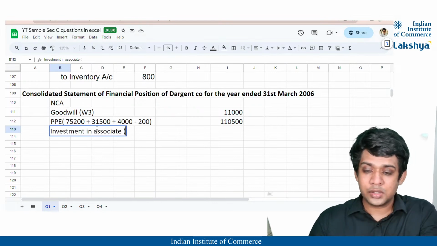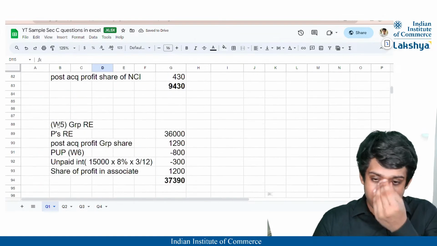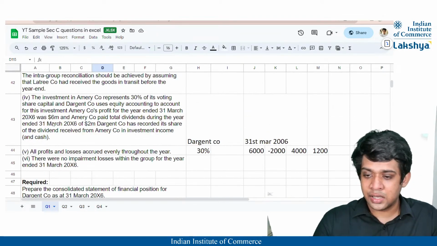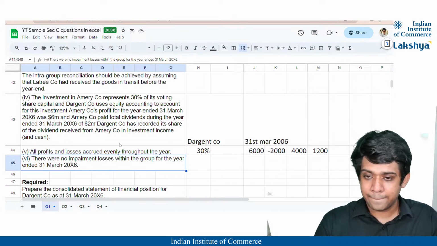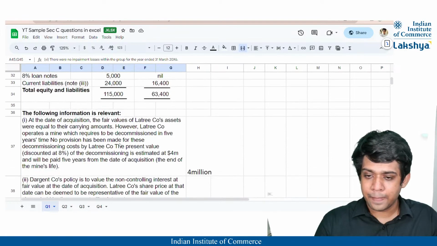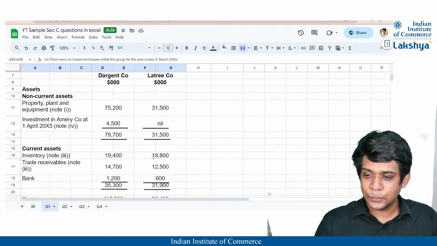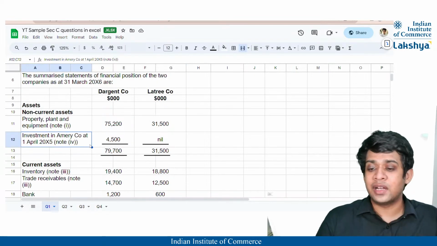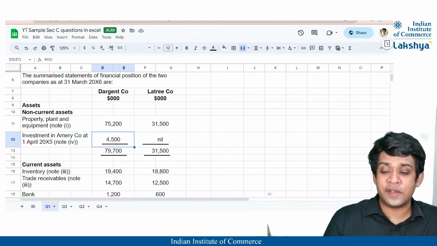Okay. Then we have our investment in associate, right? So our investment in associate will be calculated how, guys? It will be calculated as whatever purchase consideration we've made. Is there anything for it? Yes, see here, guys. Investment in Ambry company at 1st April 2005, that is 4,500.